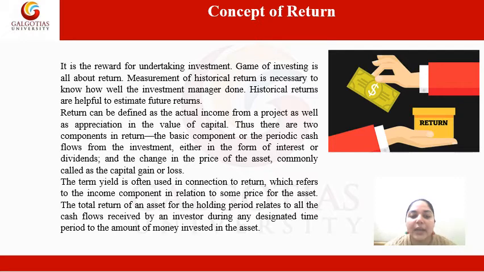The second one is the change in the price of the asset, commonly called capital gain or loss. If the prices of assets increase, there will be a capital gain, and if the prices decrease, there will be a capital loss.